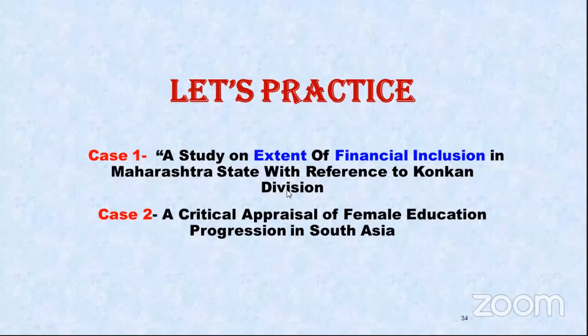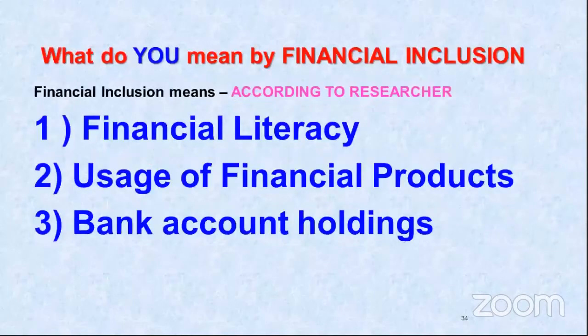Now, what you need to clarify is extent, but extent according to me is different. If I ask you the meaning of extent and how you define it, the term may have different interpretations. Financial inclusion according to the government also has different interpretations. As I told you, they have 10 variables, but I don't want to do 10 variables. I want to do only 2 variables. So how will you know that? That is where your operational definitions and your research methodology, where you are writing, it has to be specified.